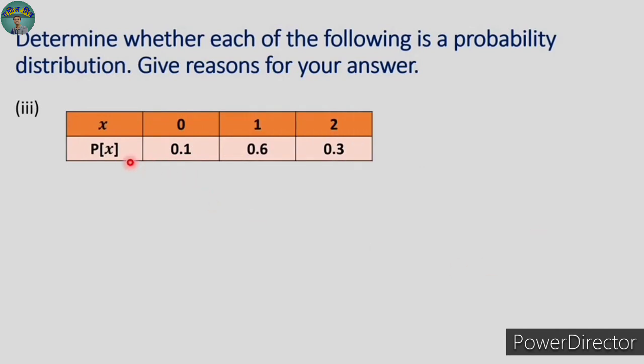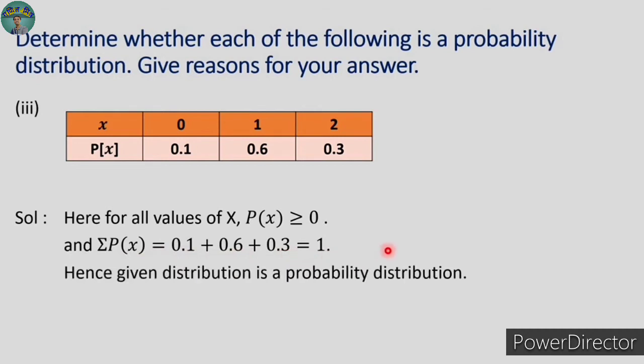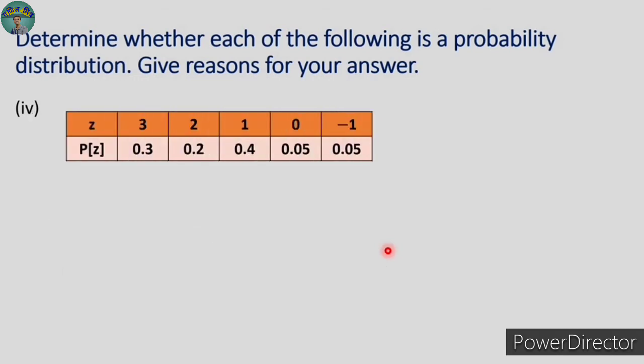See, all three values of probabilities are positive. So first condition is satisfied. We can write for all values of x, Px is greater than or equal to 0. Let us find out their sum. Summation Px is 0.1 plus 0.6 plus 0.3, and obviously it is equal to 1. So it satisfies both the conditions. Hence the given distribution is a probability distribution. Similarly, let's move to the fourth one.